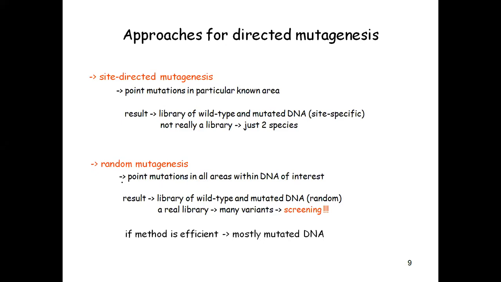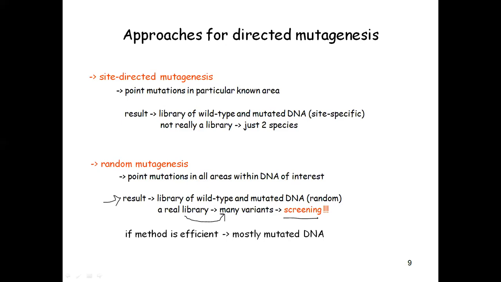But when we carry out the random mutagenesis, what will happen? The library of wild type and mutated DNA will be formed. And this is a real library. Why? Because we will get many variants. We will get 2, 3, 5, 10, or multiple variants. And these variants we have to screen for the optimum functional ability.